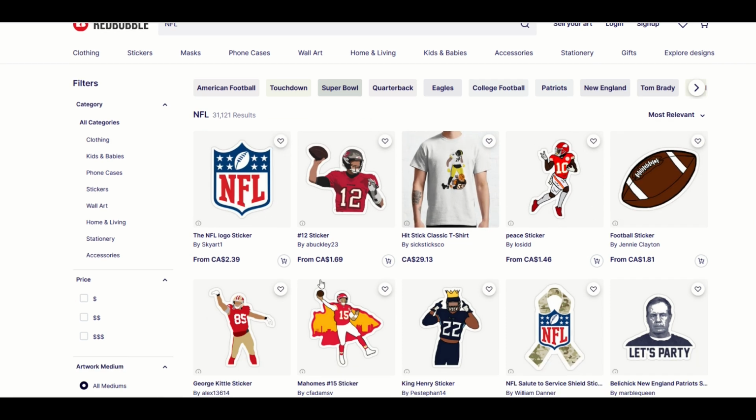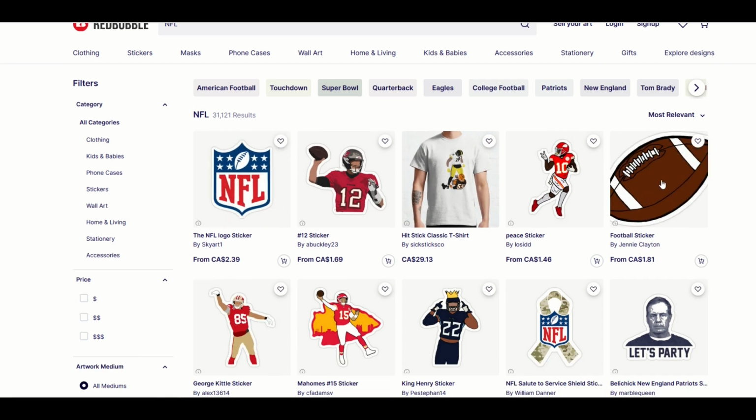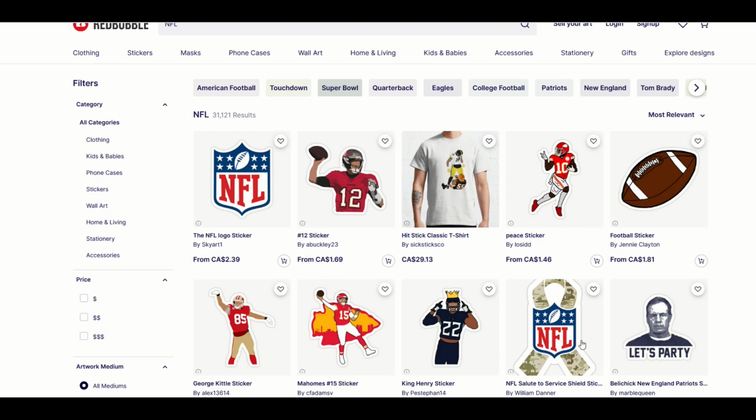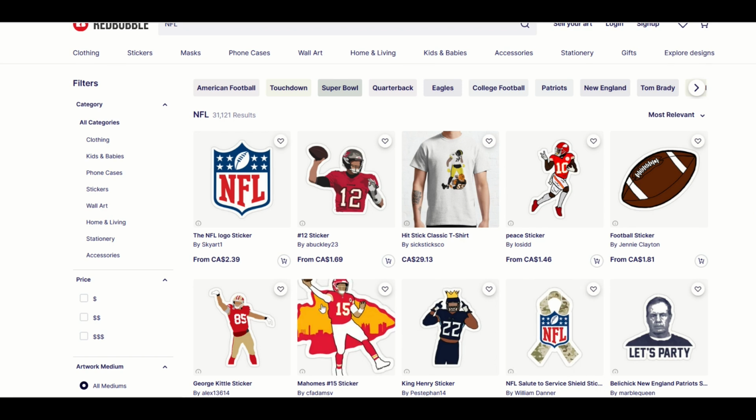Every single one of these designs is trademark infringed, except for the football. The football is just a regular football. Bill Belichick's likeness is trademarked. The NFL's logo is trademarked. Patrick Mahomes, the number 15 with those colors, yes, you heard me right, the colors, red and that very specific orange and white, that combination is trademarked.